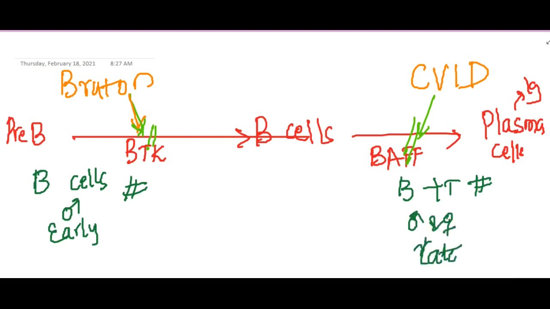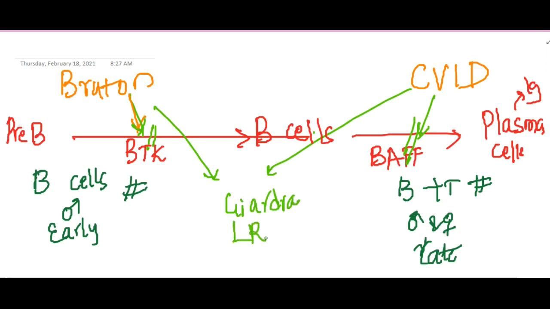In both of these we will see Giardia infection, upper or lower respiratory tract infections and enterovirus infections, seen both in Bruton's and common variable immunodeficiency. Right. So next we will see the next group of disorders, which is due to systemic disease.